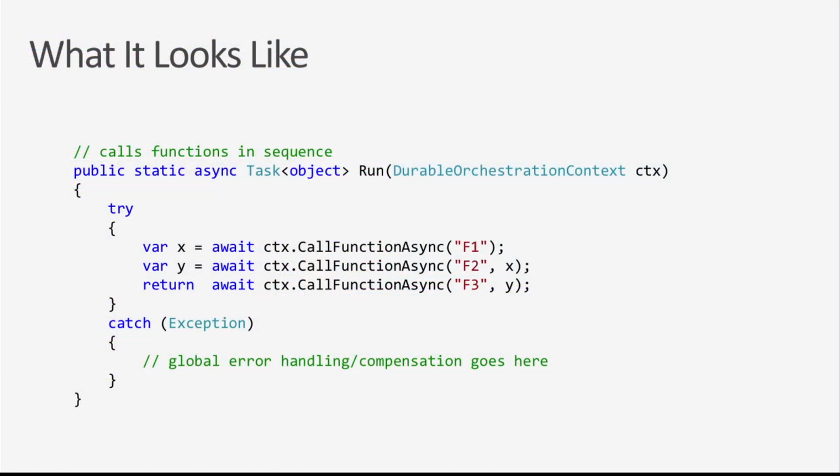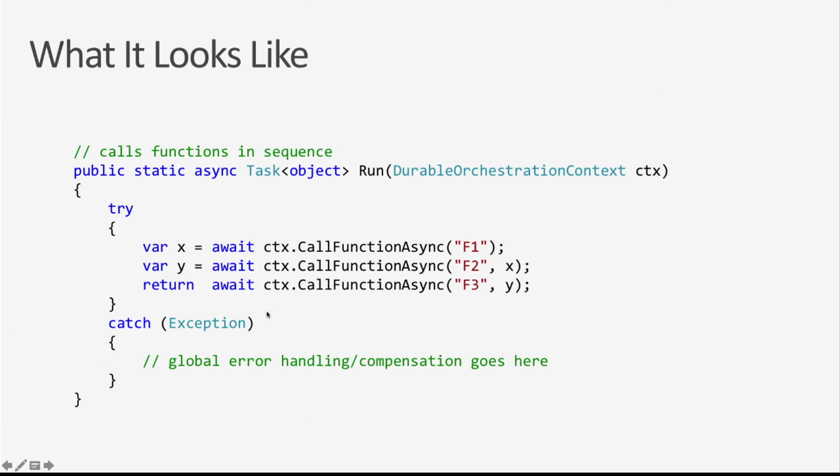So this is the orchestrator function, the heart. Some function's going to start this orchestration, and you'll see here I have some other functions that I have written that I'm going to be calling. The first step, I'm going to call function F1. Once that's completed, I'm going to be calling function F2, and I'm even going to pass it some data. I'm going to pass it the result of my first function and chain that to my second function. And then finally, I'm going to call function F3 once this function's done, and I'm going to pass it the result of that. So I'm starting with F1, and I'm passing through sequentially the data from all of my different calls, until finally I'm going to return the result.